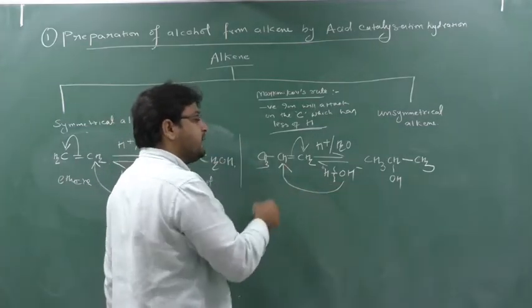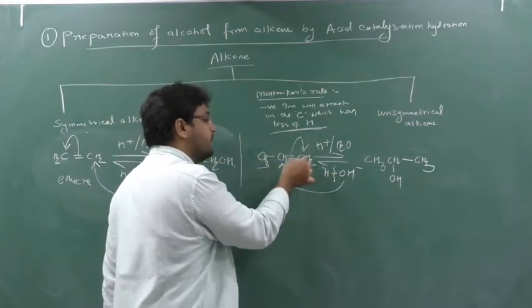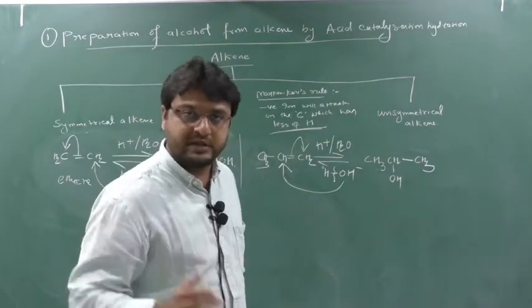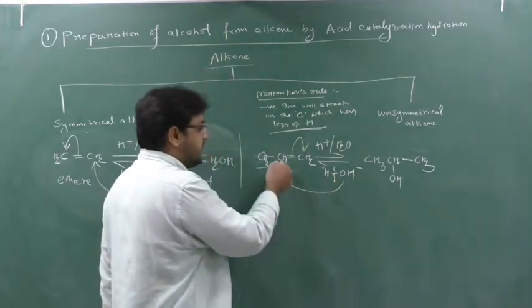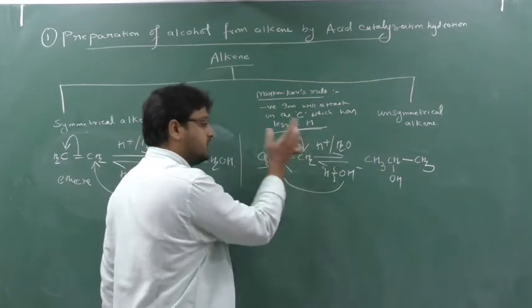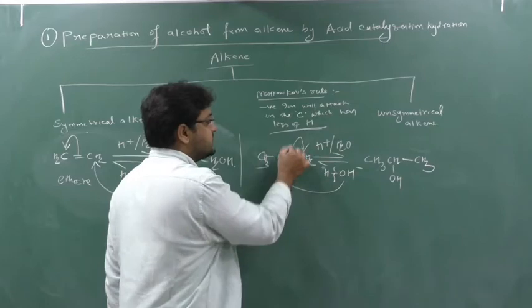So to make a new bond, old bonds must be broken. Put this point in your mind. So this OH will make this bond. So the OH bond is a new bond. To make a new bond, old bonds are broken. So this bond breaks. This bond breaks.